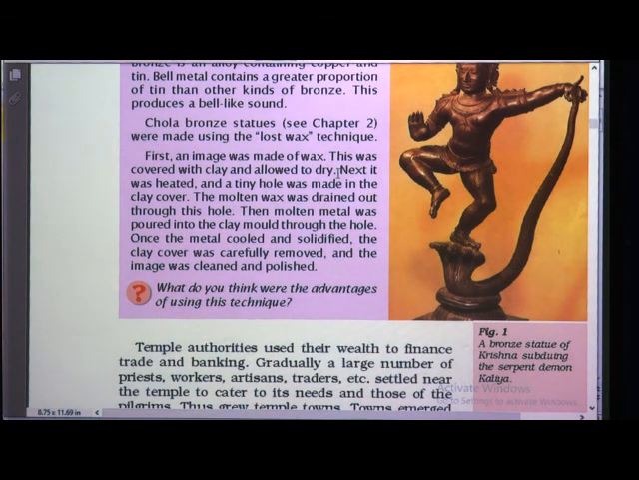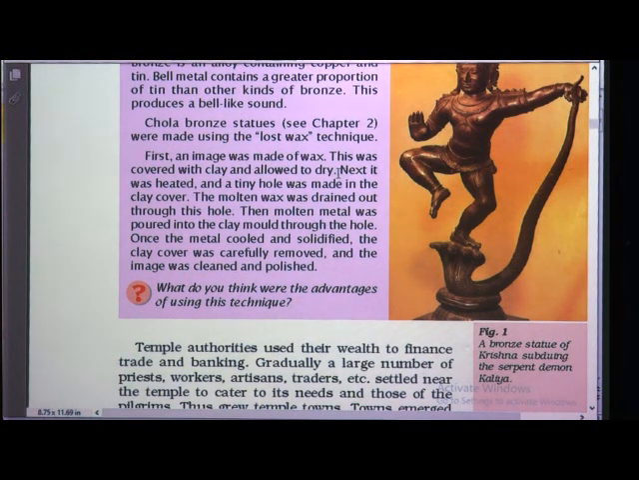Next it was heated, and a tiny hole was made in the clay cover. At the bottom a small hole was made. When you heat the clay, the wax inside the clay gets melted. The molten wax was drained out through this hole. Then molten metal was poured into the clay mould through the hole.